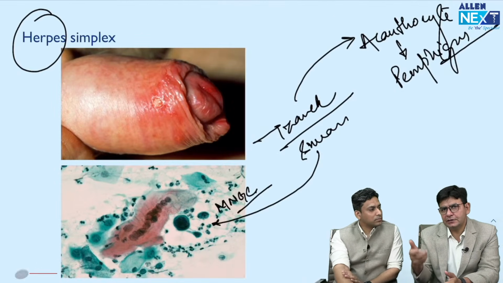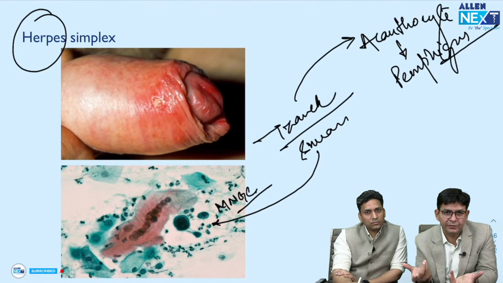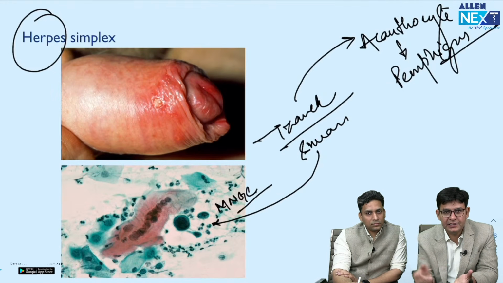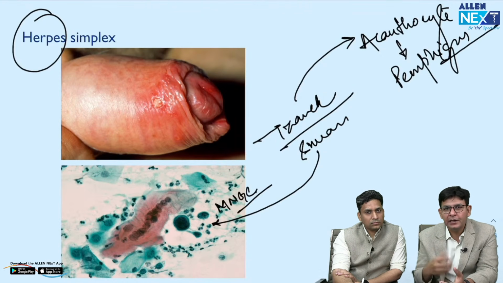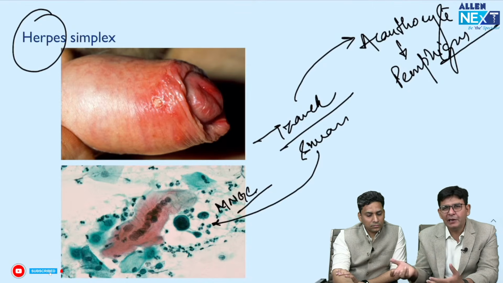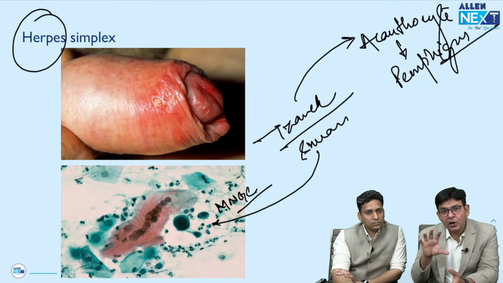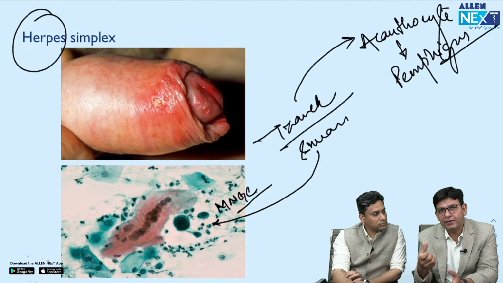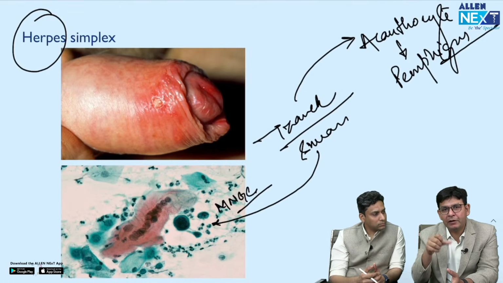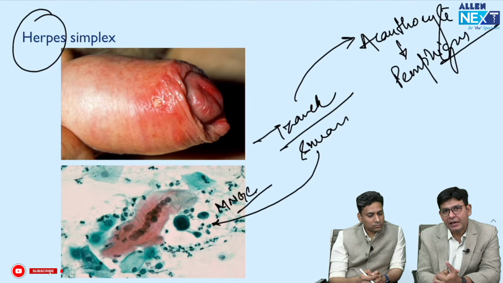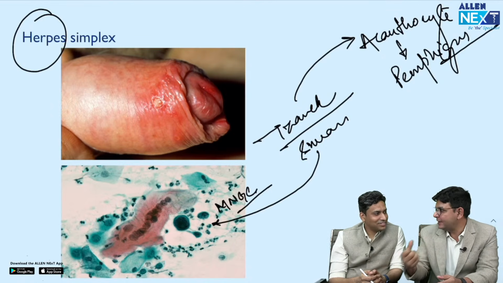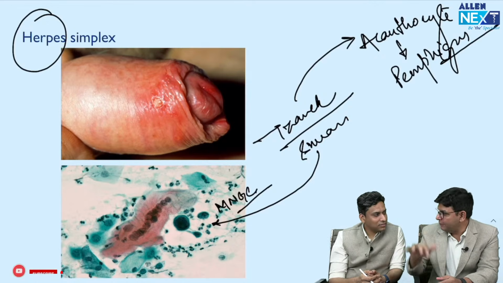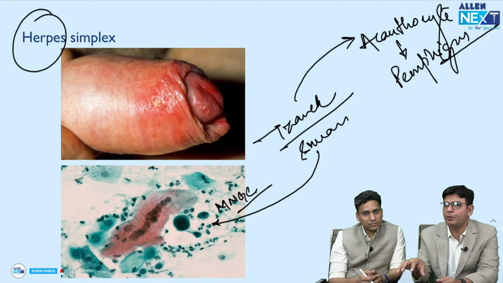And how they can relate with this micro part, they can ask herpes is which type of virus? DNA, RNA. So it's a DNA virus, double stranded, single stranded. It's double stranded, because most of the DNA viruses are what? Double stranded. Fine. Or segmented, non-segmented, they can ask. Okay, so all these are important to know. Enveloped, non-enveloped. So you know non-enveloped are only PAP: Parvo, Adeno, and Papova. So it is an enveloped one because non-enveloped are only 3. Fine. So like that, you also have to correlate. They can show this and they can ask double stranded, single stranded DNA, segmented, non-segmented, enveloped, non-enveloped. So that particular part is also important to know. Right? Okay.